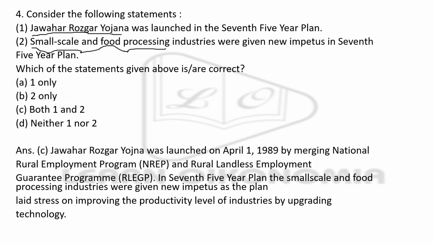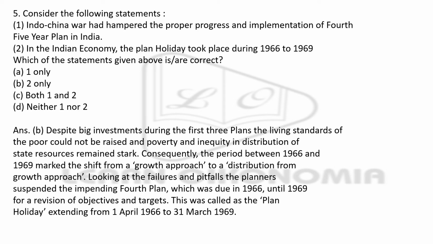Again, if you come to the small scale as well as food processing industry, given in the second sentence, it was definitely given impetus as the plan laid greater stress on improving the productivity level of industries by going for upgradation of technology.